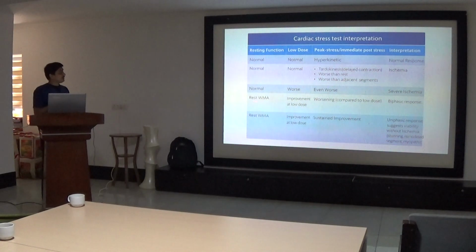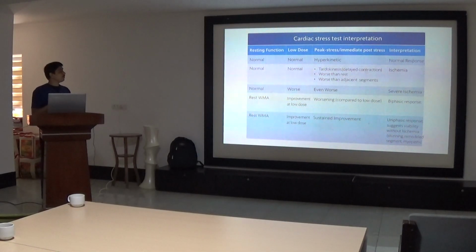Now, this is very important in terms of viability. That is, if there is a resting wall motion abnormality already present in the echo, and we do a dobutamine stress echo in which at low dose there is improvement in the contractile reserve, and at peak stress there is worsening. So this is basically called the biphasic response, which indicates that the patient has hyperkinetic myocardium.